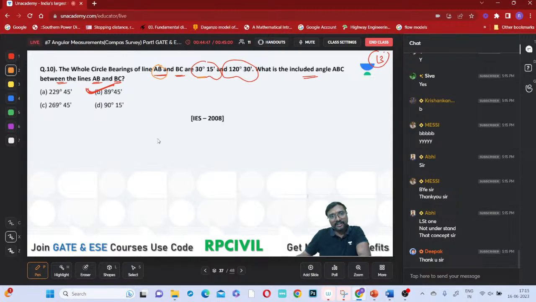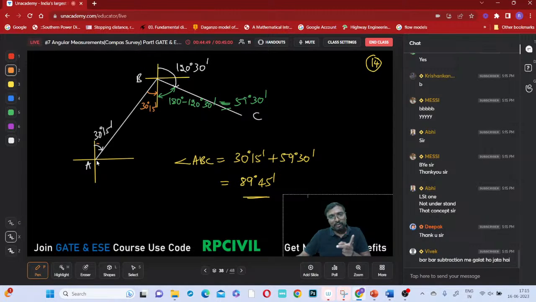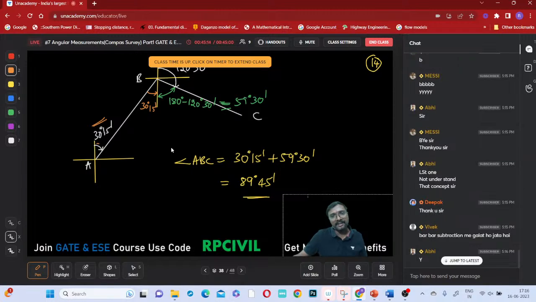So here if you just observe the AB line, 30 degree 15 minutes means it is with respect to which one? It is with respect to this north only, no? So always with respect to this north, how much angle is this AB line making? 30 degree 15 minutes angle it is making, right? Is this clear now? That AB, this 30 degree 15 minutes writing, is that clear, Abhi?